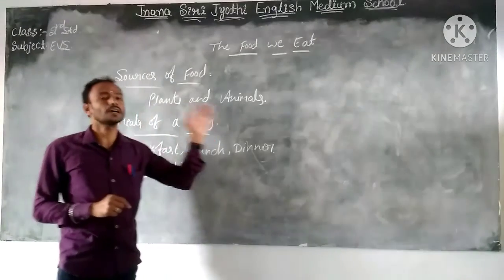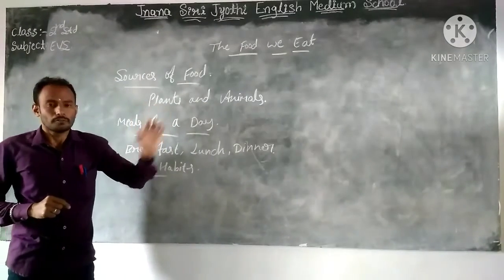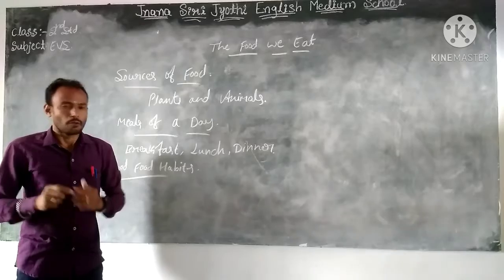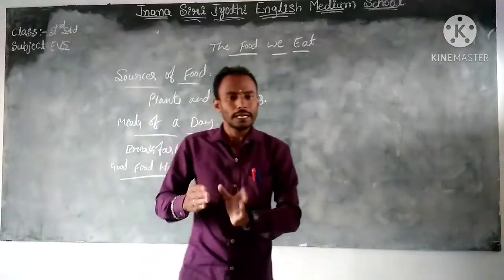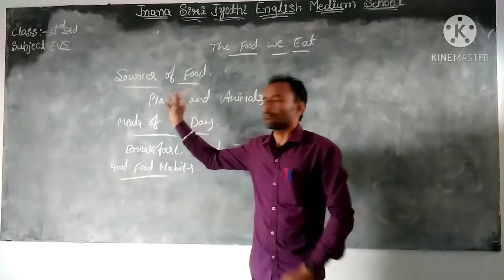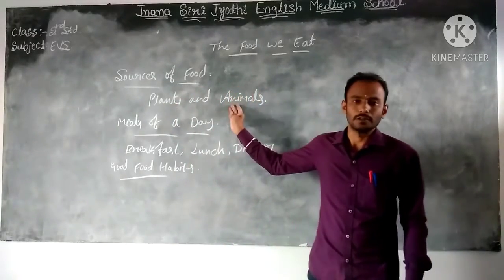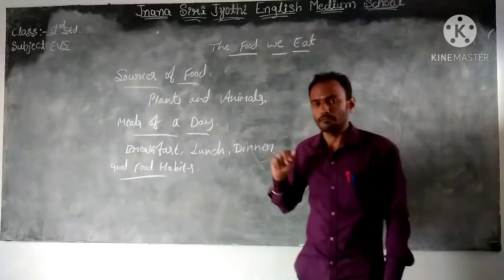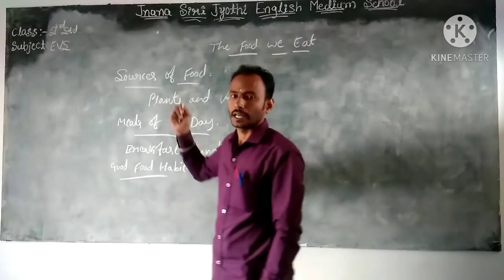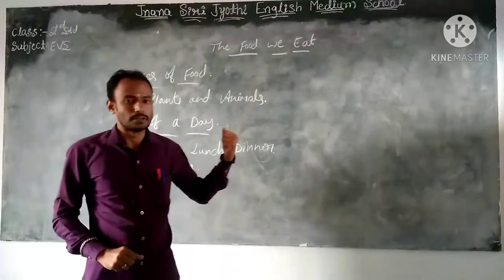So these are the main sources of food. Whatever you want to eat comes from plants and also animals. That's why we classify two types of sources of food: one is plants and another one is animals.